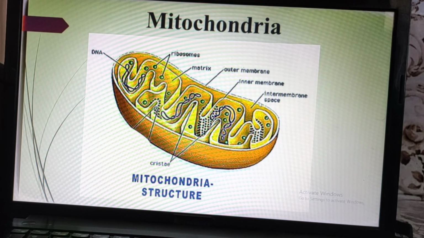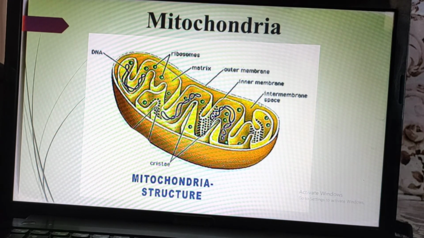So this mitochondria has a lot of power, and ultimately we need energy, or we need power, then ultimately mitochondria synthesize the ATP. ATP means the energy. So that's why this mitochondria is called the powerhouse of the cell.